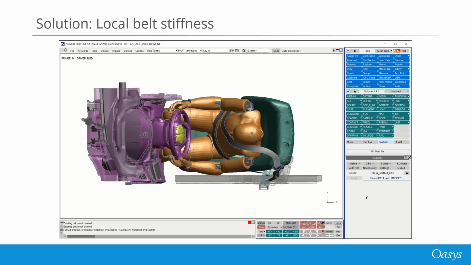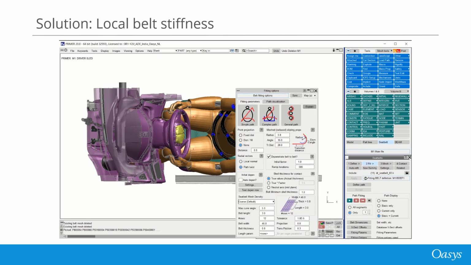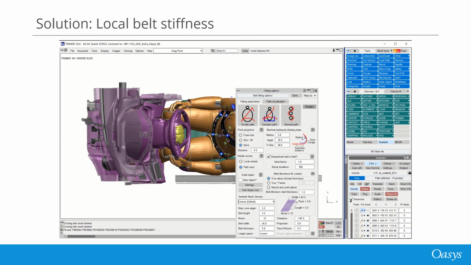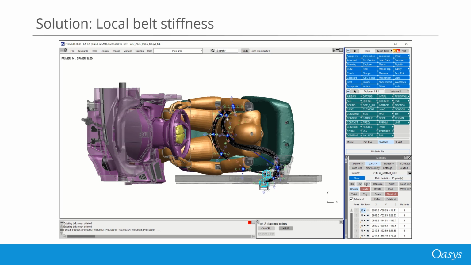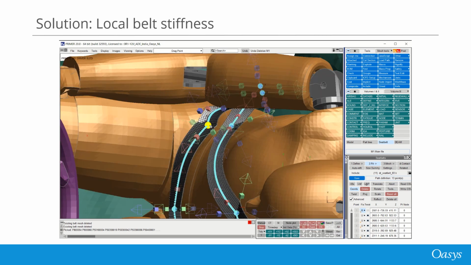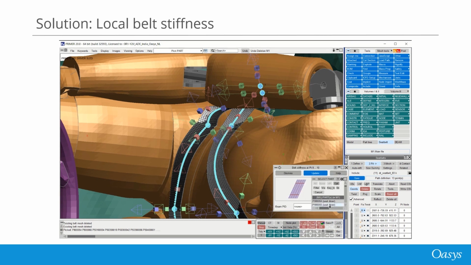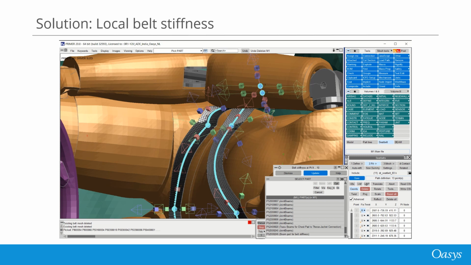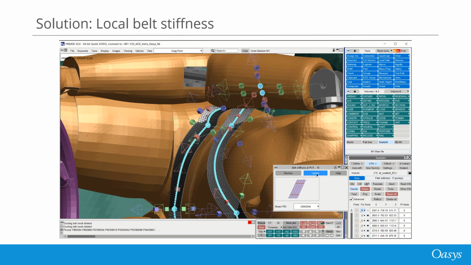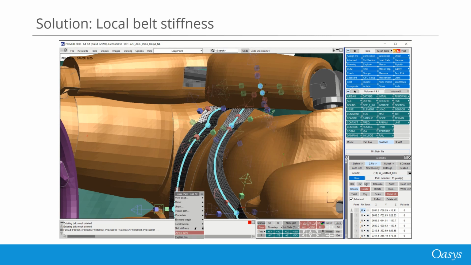You can access it from Fit, Define Path, tick Advanced. Right click on any base path point. Under belt stiffness, give a part ID to be used for creating beam elements. Let's add a beam part ID for the next base path point as well to cover the whole lap section.